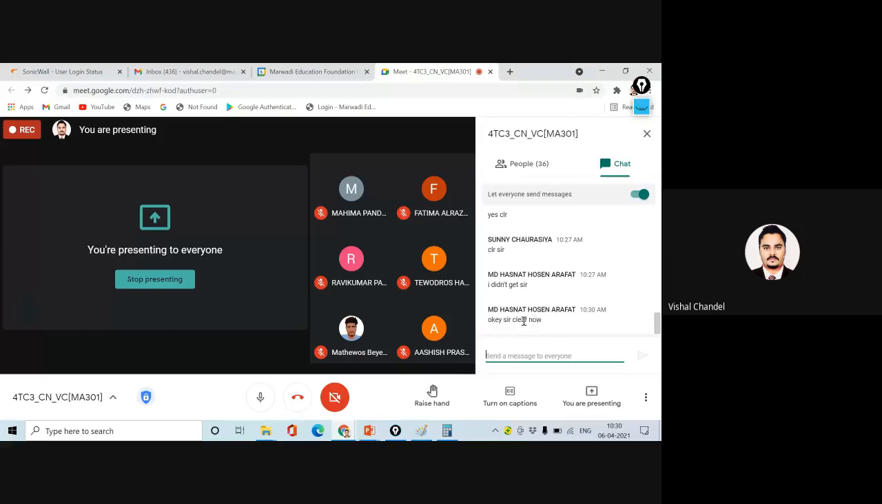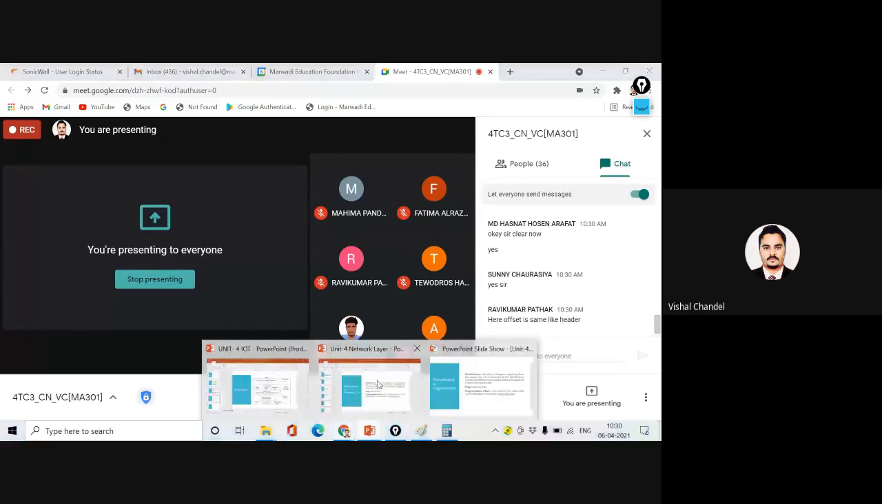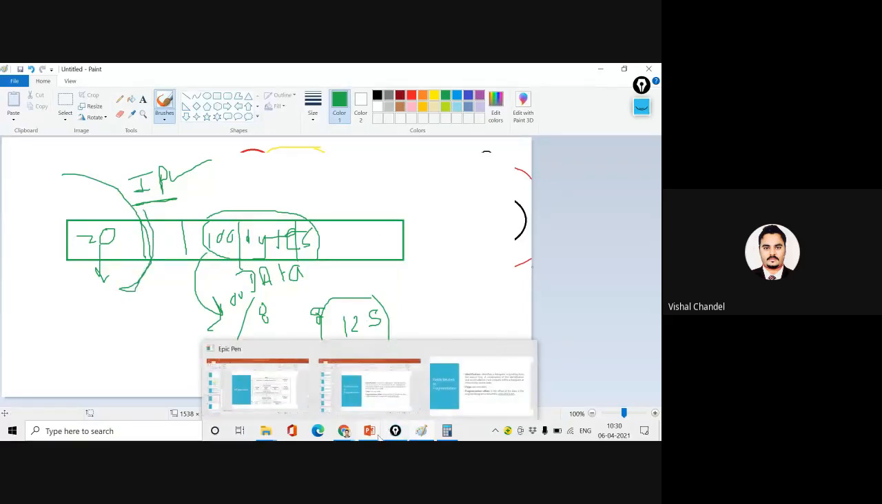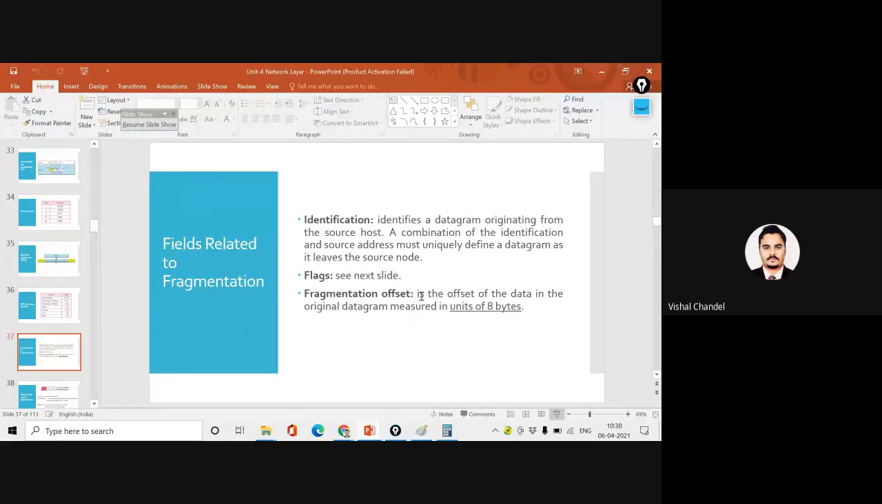Is it clear? Arafat? Sunny, is it clear? Yeah, so now you can say what is the fragment? Sir, is offset the same as header? No, Ravi. Don't confuse. I'm not considering the header. So without header, we are considering the offset. Is it the offset of the data in the original datagram?